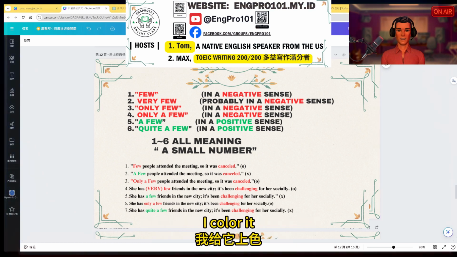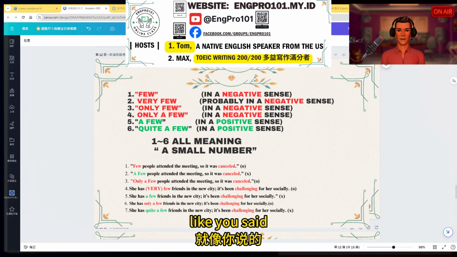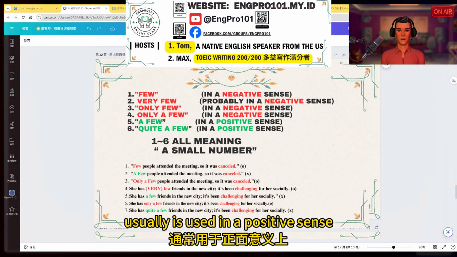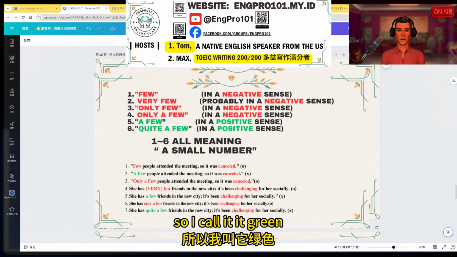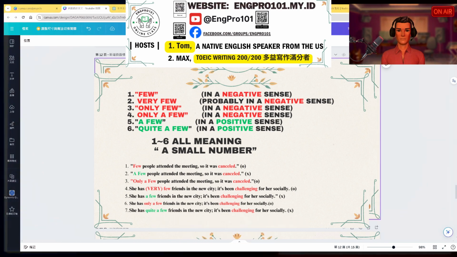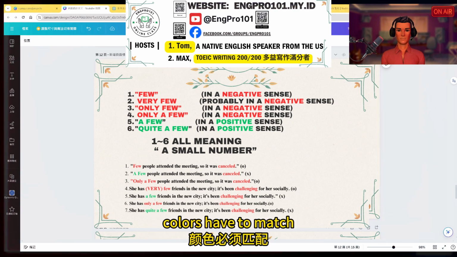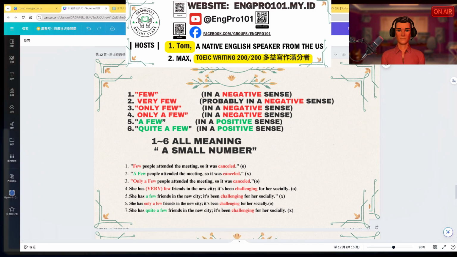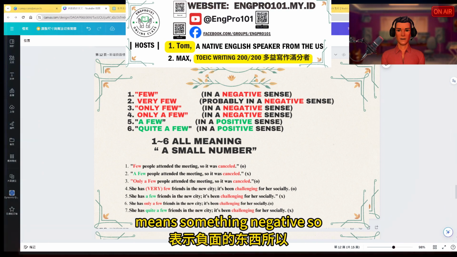And a few, like you said, usually is used in a positive sense, so I colored it green. And colors have to match. And cancel means something negative.